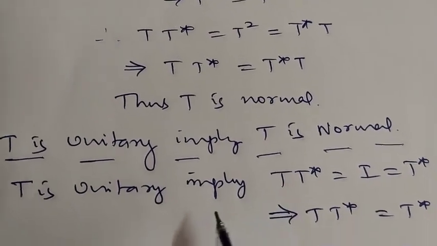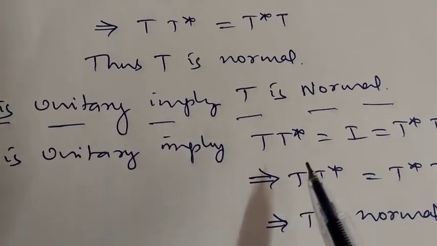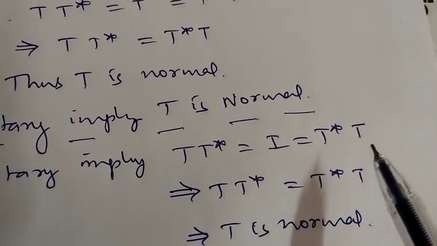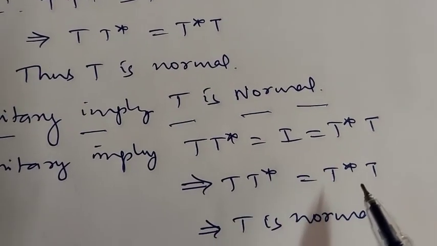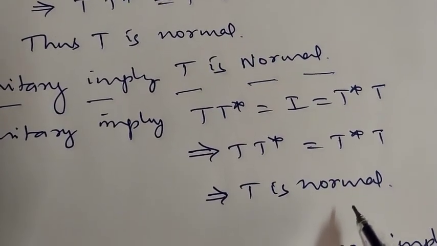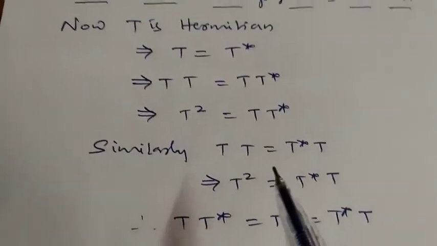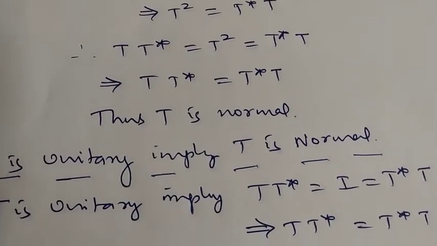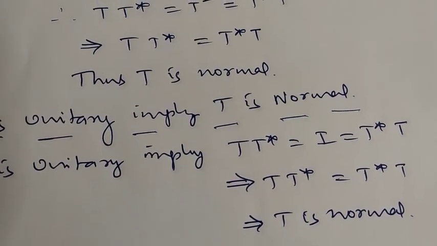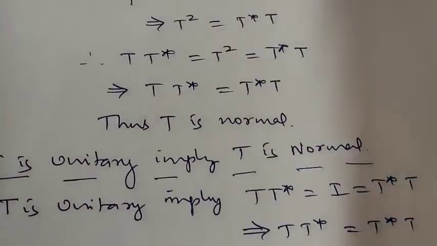Now a unitary operator is also normal. For example, t is unitary implies t into t star is equal to I, which is equal to t star into t. Now this implies t into t star is the same as t star into t. Therefore t is normal. Which means every Hermitian operator and unitary operator is a normal operator.